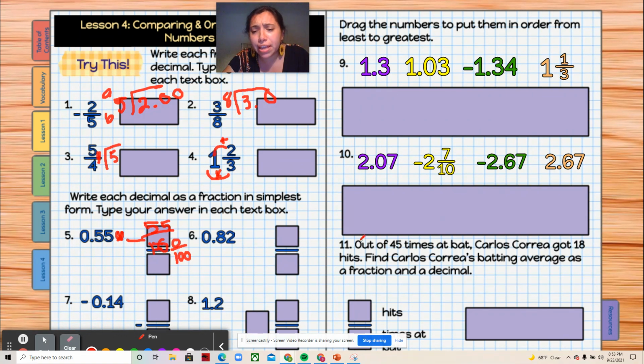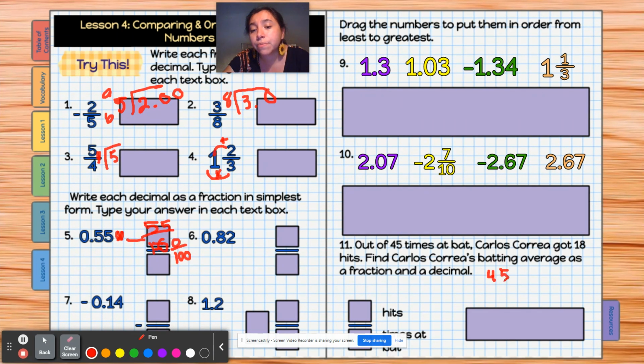And then number 11 is out of 45 times at bat, Carlos Correa got 18 hits, right? So that means, I'm sorry, 18 over 45, right? His hits are what we have here, and then 45 on the bottom. So how would you change that into a fraction? That's your fraction. And how would you convert that to your decimal?